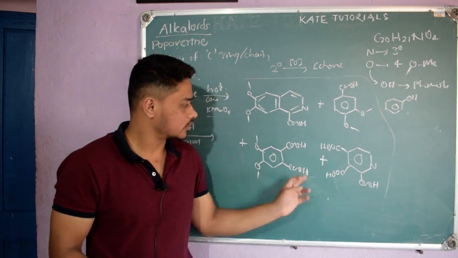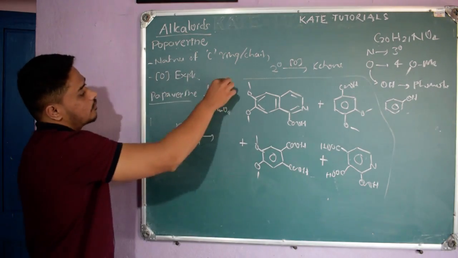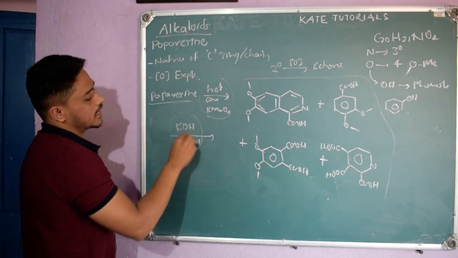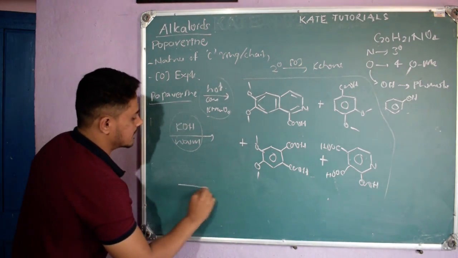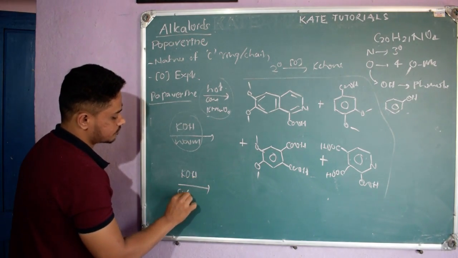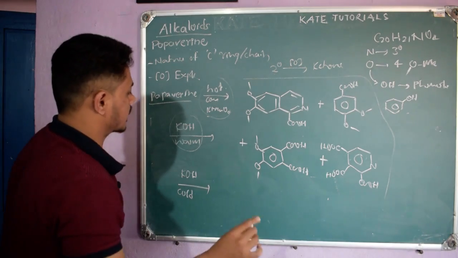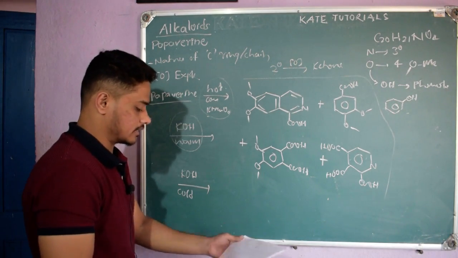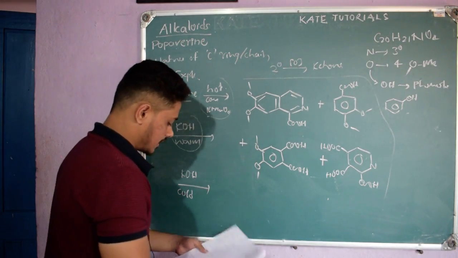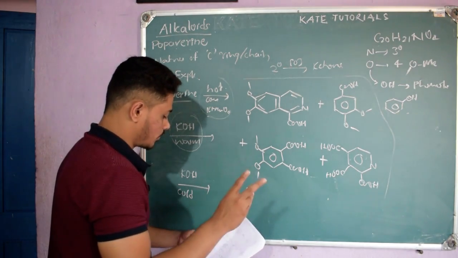So from hot concentrated KMnO4 they got four products, and with warm KOH they got four products, but when they used simple KOH in cold condition they got only two products. Let me tell you the structures of those.